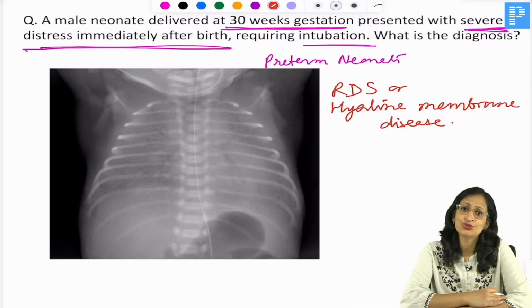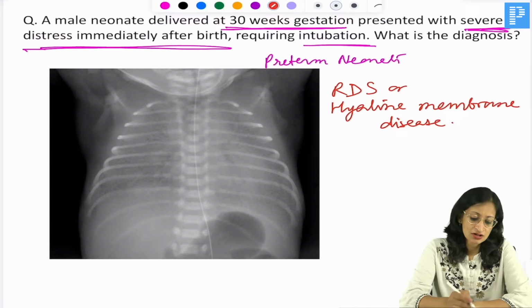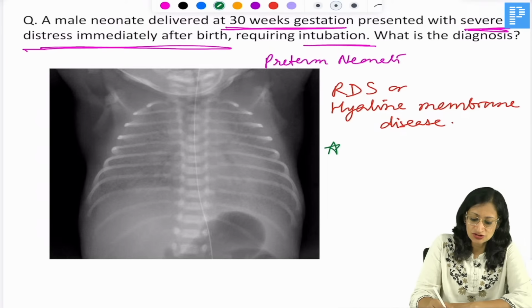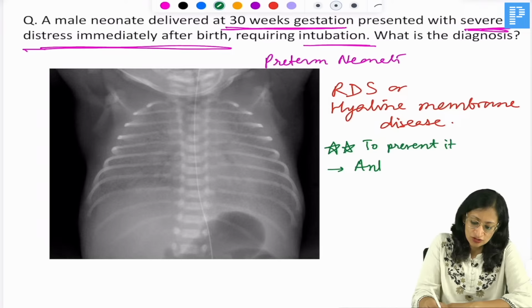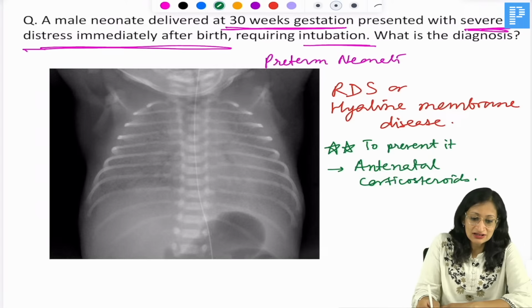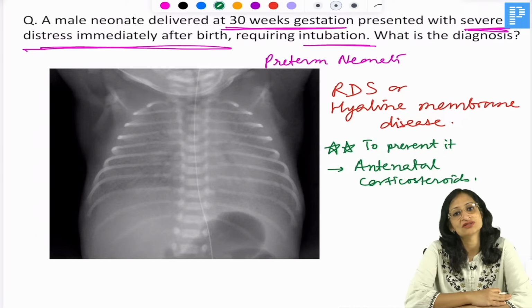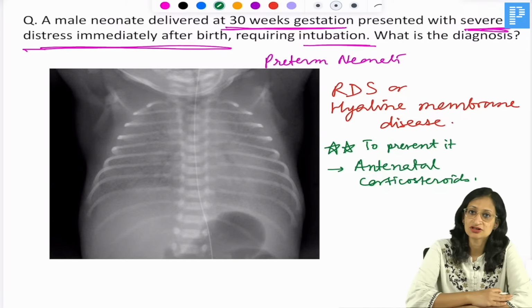Now what can you do to prevent respiratory distress syndrome? To prevent it, what we can use are antenatal corticosteroids. So we can use either dexamethasone or betamethasone.